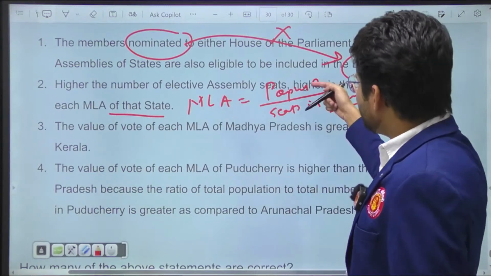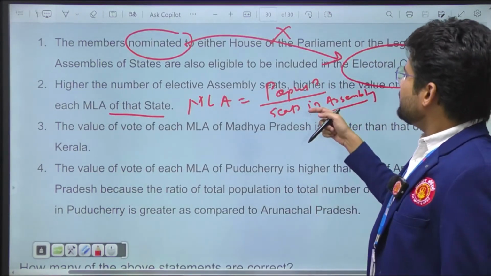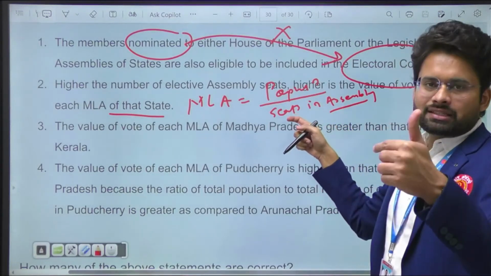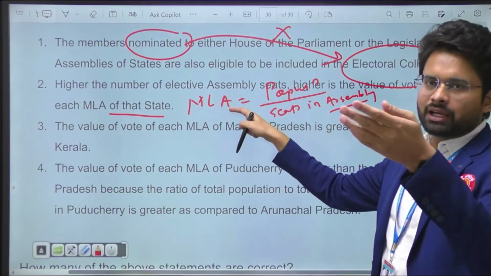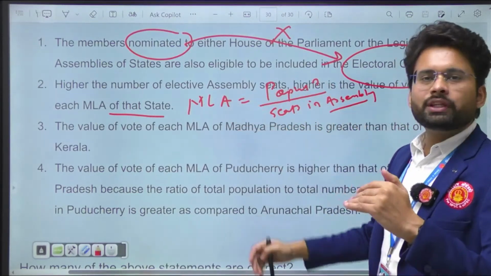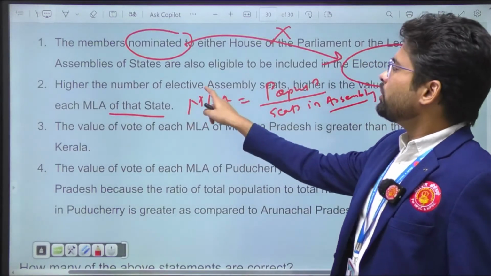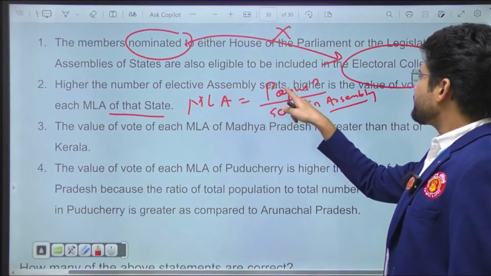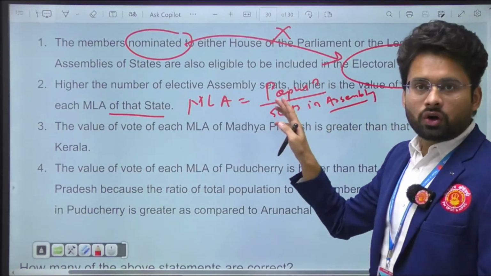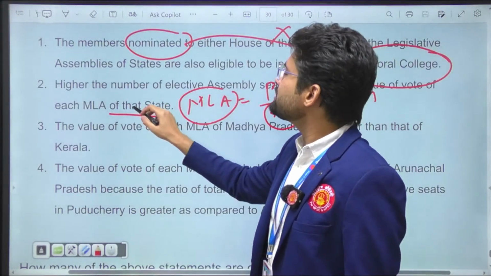Okay, population divided by seats in the assembly. By this formula, as the seats in the assembly increase, the value of the MLA will decrease, or as the population increases, the value of the MLA will increase. This question was again a tougher question. Higher the number of elective assembly seats, higher the value of vote: wrong, because seats and the value of MLA are inversely proportional.